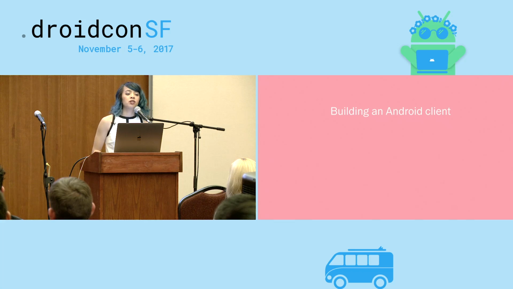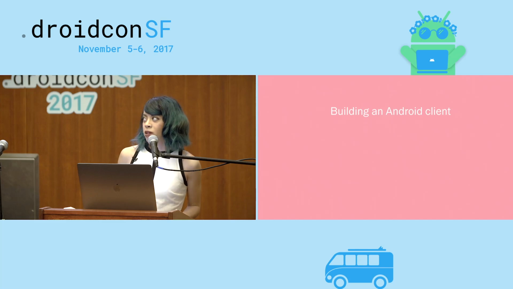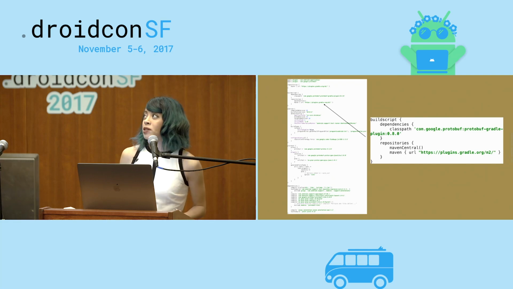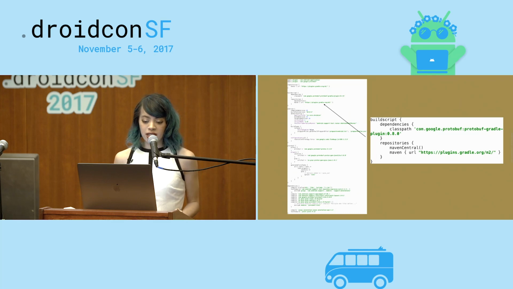Okay, so now that I've showed you the code, let's talk about how you can build a client on your Android app specifically. I'm about to put a lot of code on the screen, so don't be scared by it, but we'll go over it step by step. So starting at the top, this is my build.gradle for a very simple gRPC client project that I just whipped up. This is the entire build.gradle, but I'll talk about the specific changes that I had to make to allow protobufs and gRPC to work.